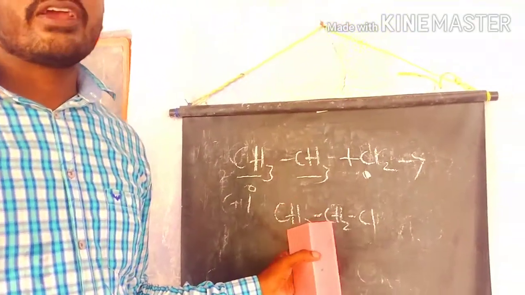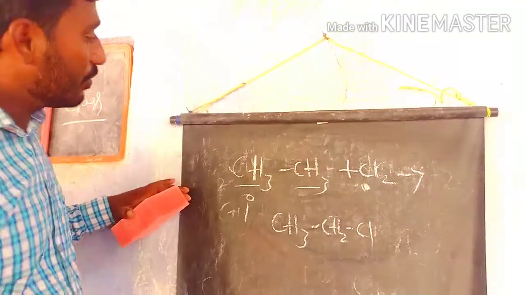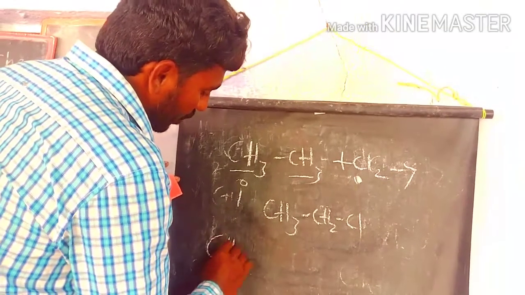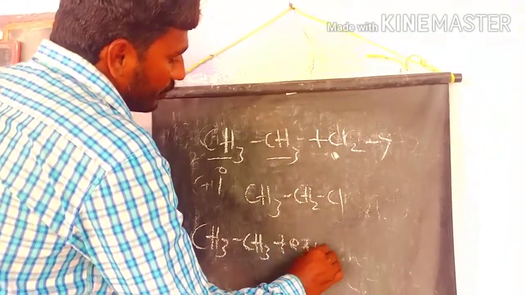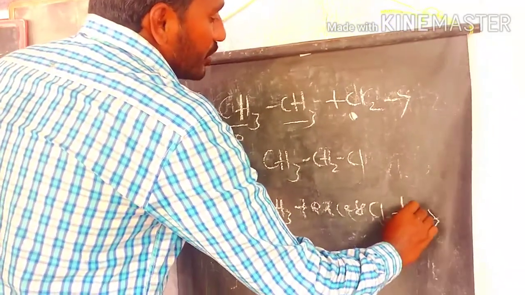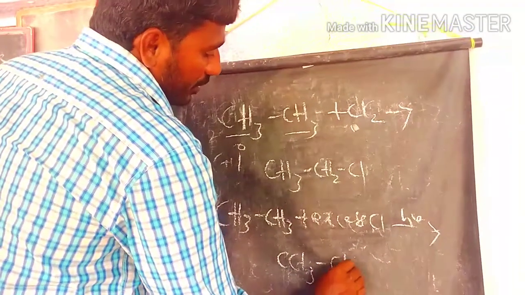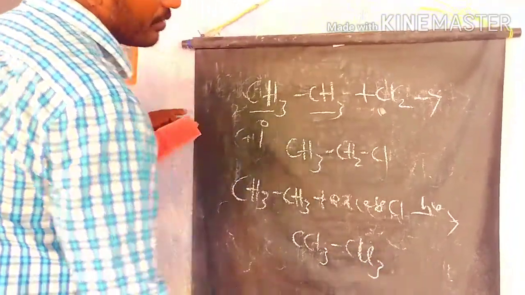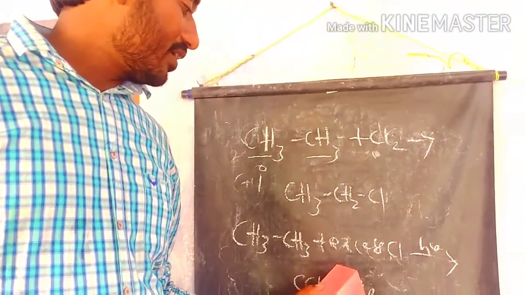So this is a way to prepare from various sources. For example, ethane reacting with excess halogen like Cl2 under hν condition, finally we get the products CCl3 and CCl3, 1,2-hexachloroethane.